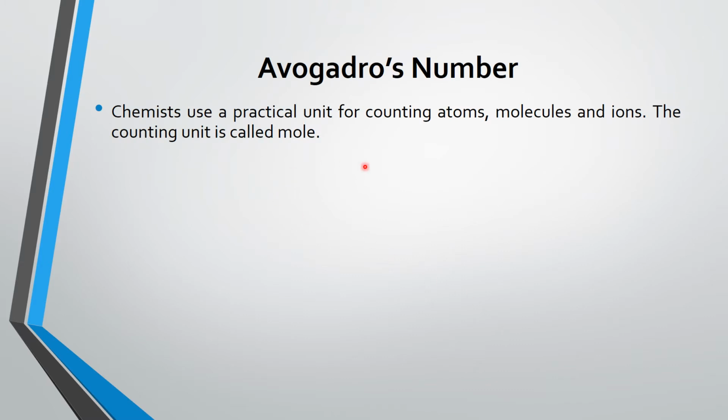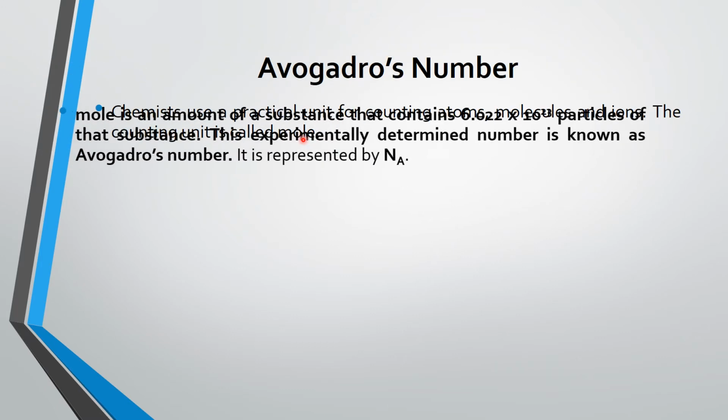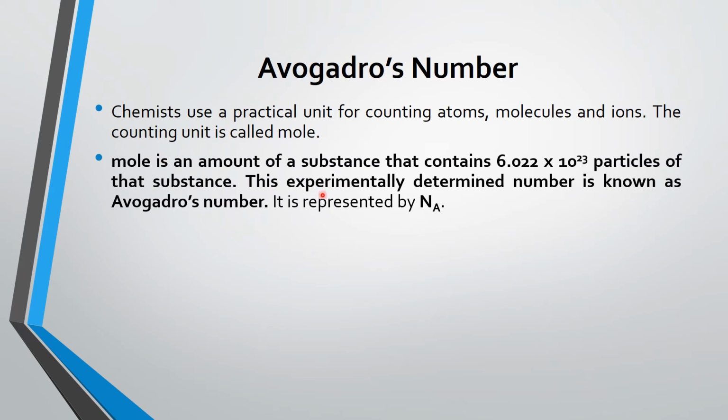Chemists use a practical unit for counting atoms, molecules, and ions, and this counting unit is called the mole. It means a mole is an amount of a substance that contains 6.022 raised to the power 23 particles of the substance.